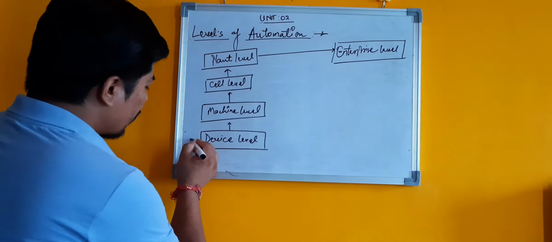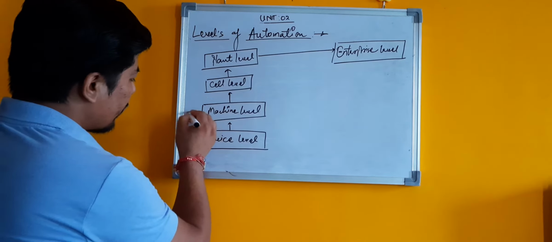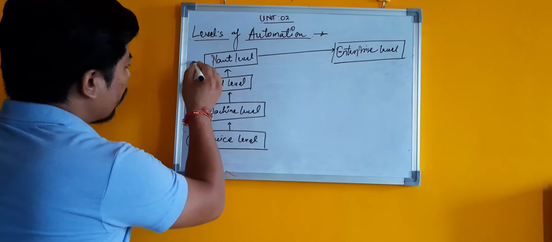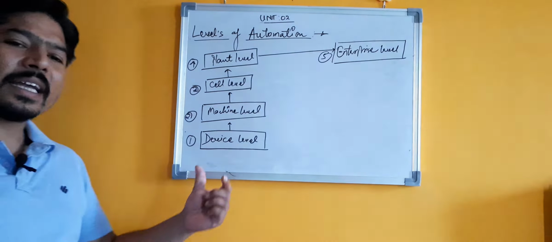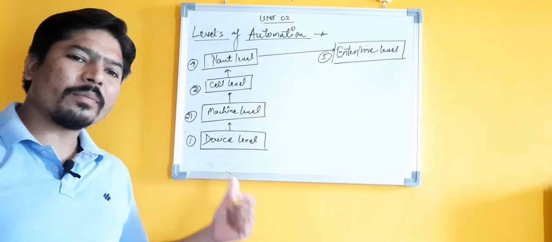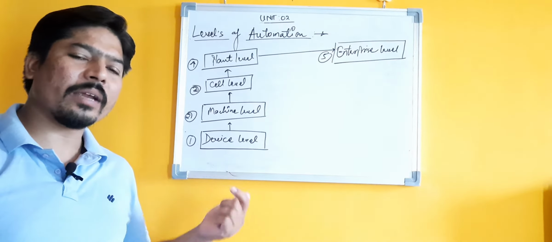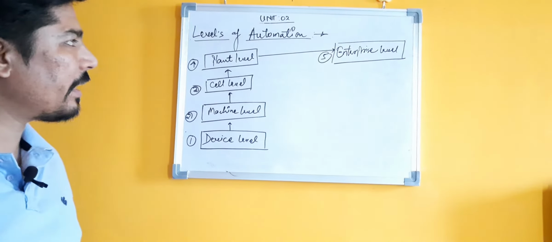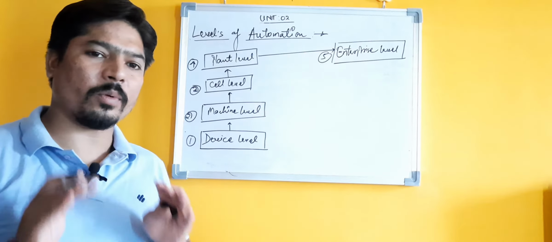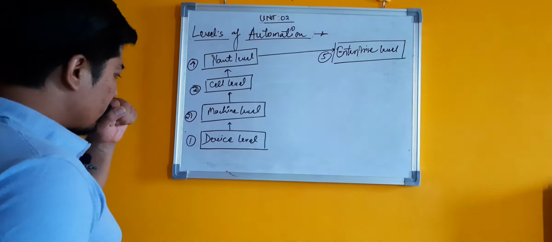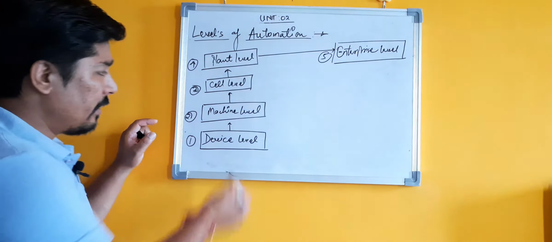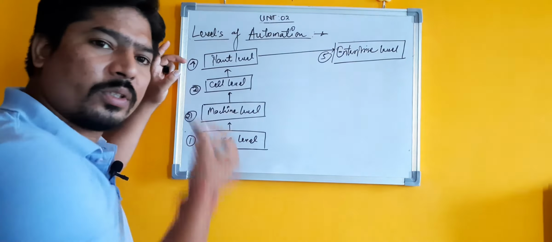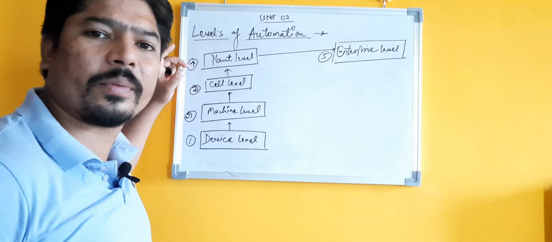So first, second, third, fourth, and this is fifth. It means that at these 5 different stages or levels, we can implement automation in our factory or in our production system. First is device level, second is your machine level, third is your cell level, fourth is your plant level, and fifth is your enterprise level.